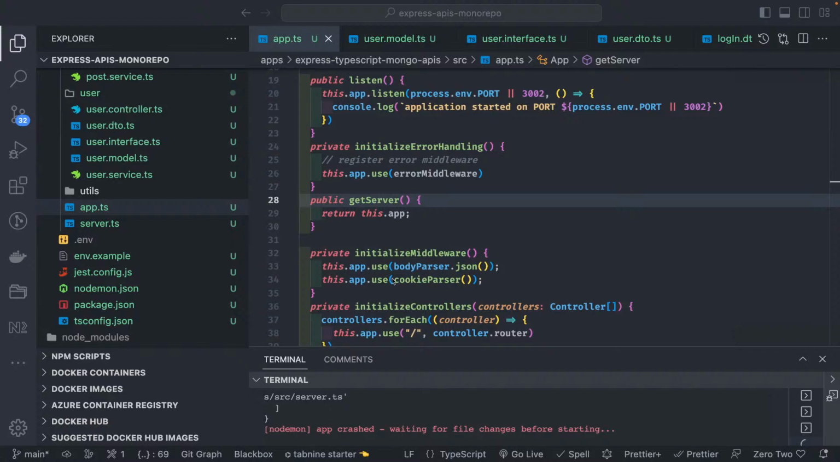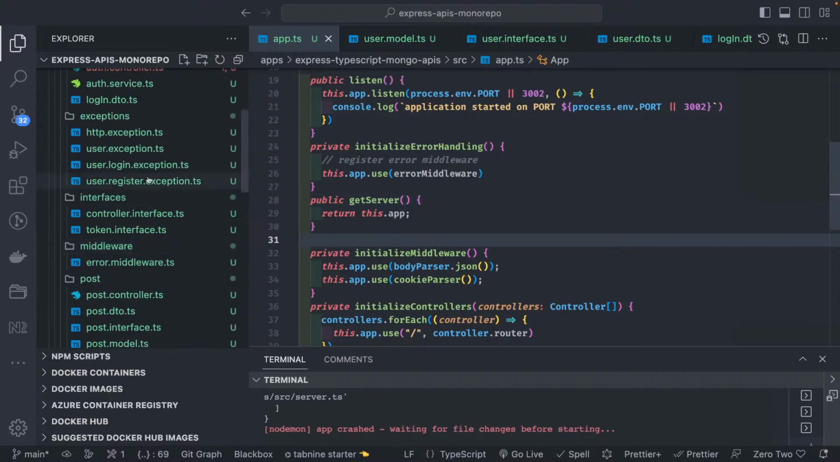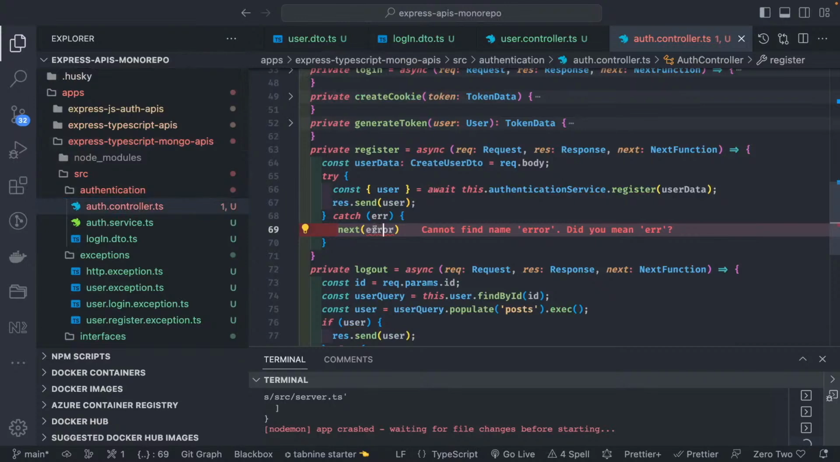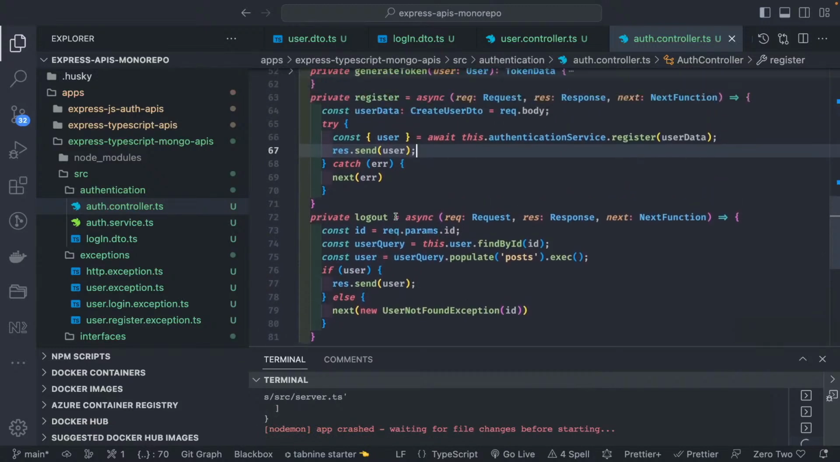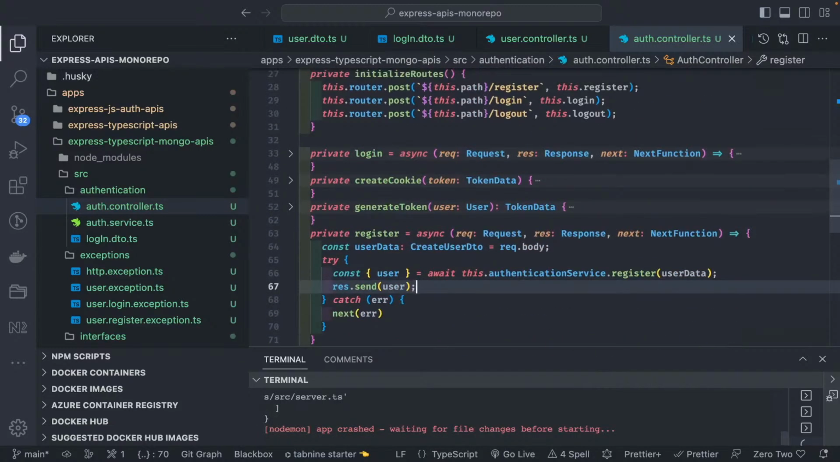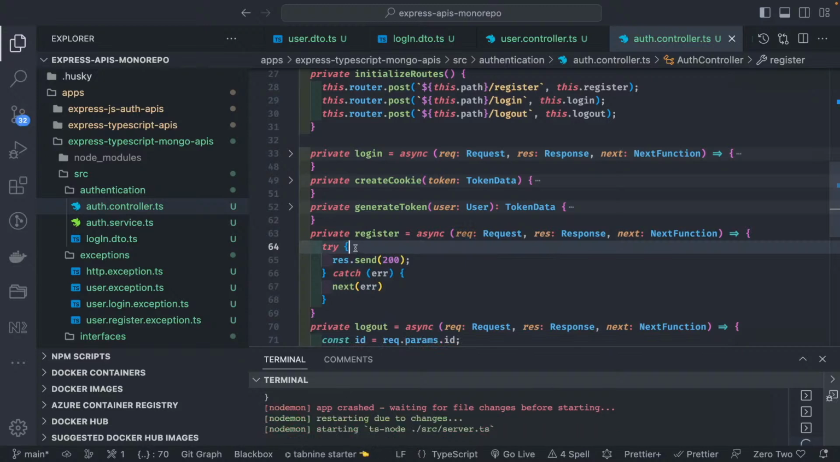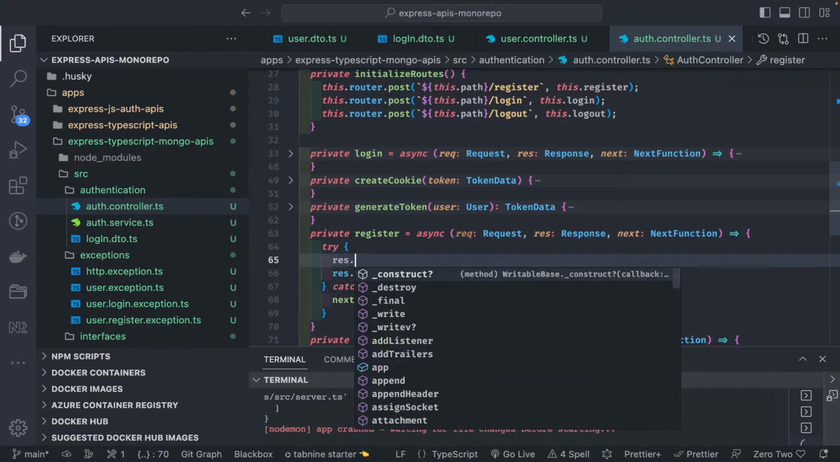So inside the authentication controller, we can just simply say next error. This will be handled by the error middleware. Similarly, the logout. We have covered login and register, and then there is logout. So what will logout do? Logout will do nothing much. It will just set the status to 200 with response dot send, and since we are doing logout, we will just reset the cookie expiry, response dot set header.